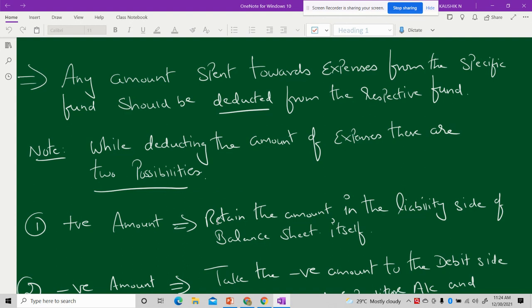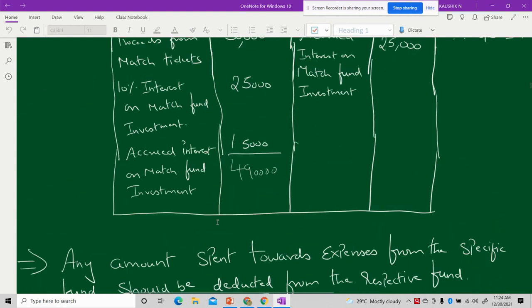So far we have been discussing only the receipts. That means getting a donation for a specific fund, getting interest from the investments done on a specific fund, or getting an amount of sale proceeds from the specific funds.